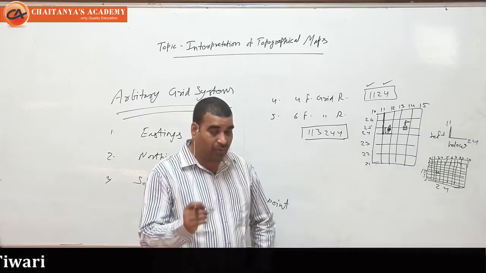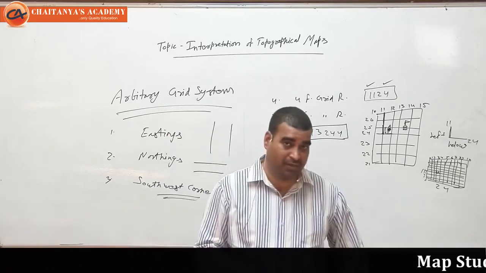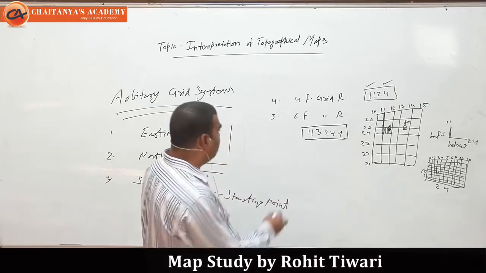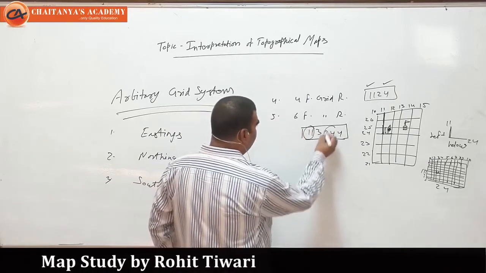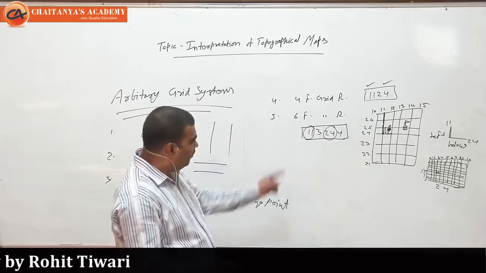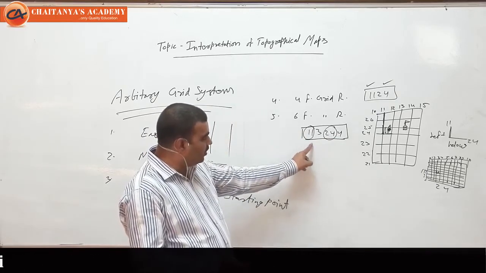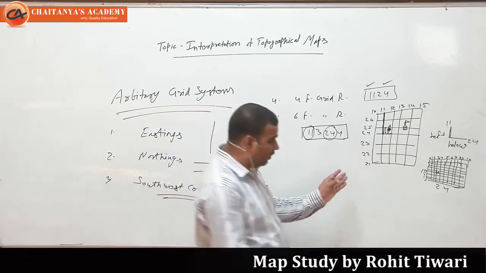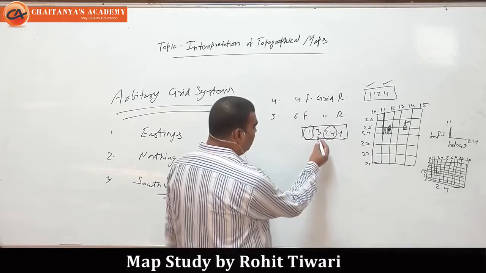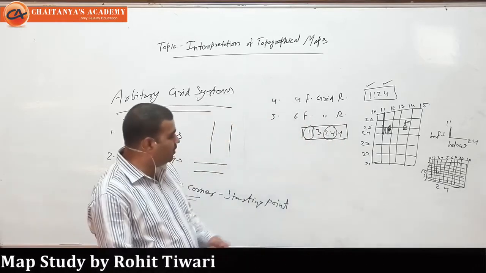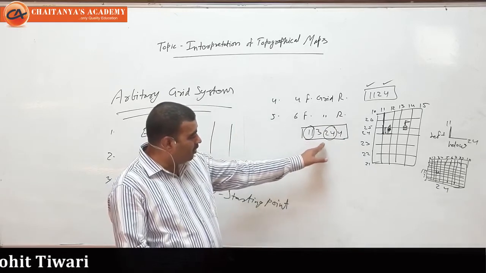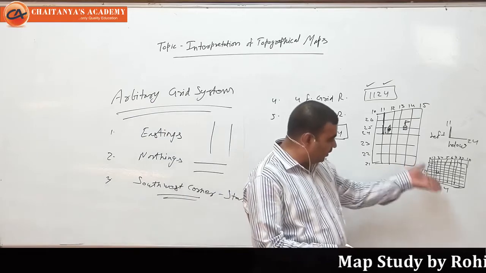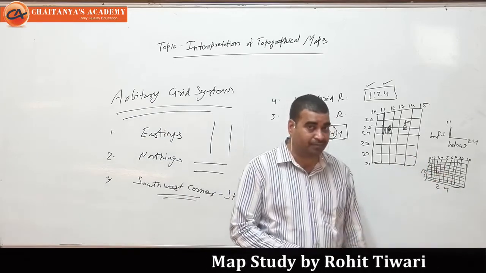So first you have to find out four figure always. If you have a question, find out the six figure. So what you have to do? First you have to find out the four figure. And the four figure, first the easting, it means left line. We have to find out the next number. We have to divide into 10 equal parts. So then we'll get another sequence. Another sequence would be 11, 3, 24, 4. Because that place comes under the further division in this left and below line.